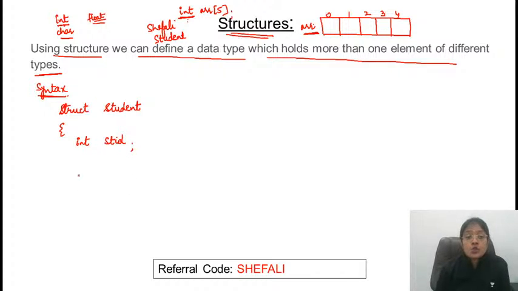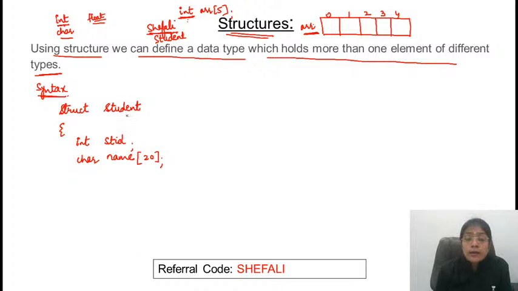Apart from this, I want to store the name of a student, that is the first name, or let me simply write this as name. First name or last name doesn't matter. अब name के बीच में बचे क्या होगा? For example, my name is Shefali. So in this case, this is an array of characters, or you can take this as a string or array of characters. So here it's an array. Take some array. हो सकता है किसी का नाम जो है that may contain 20 characters. So I am taking the size here 20. And what sort of array do I need to take here? That is the character array.